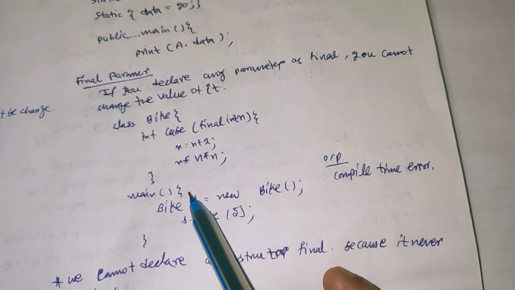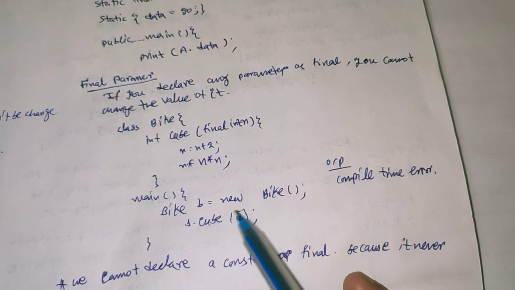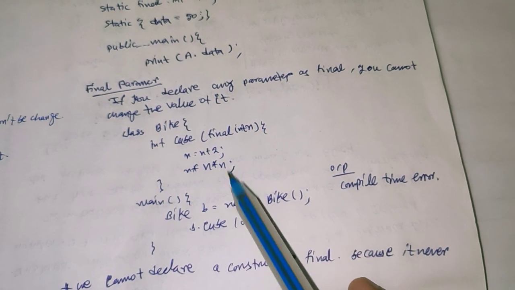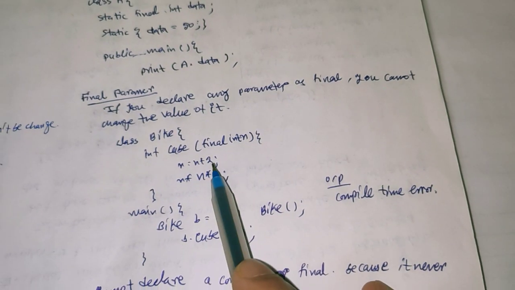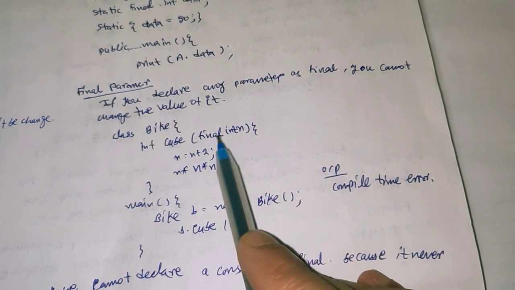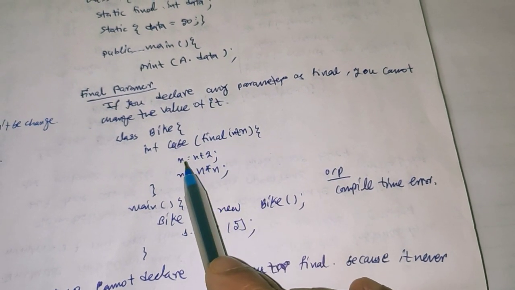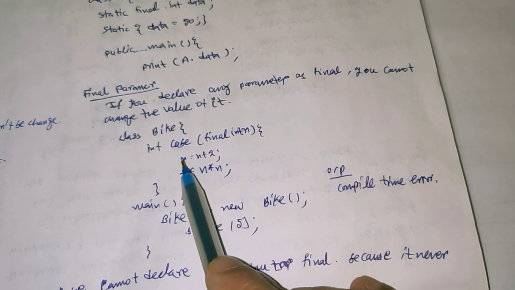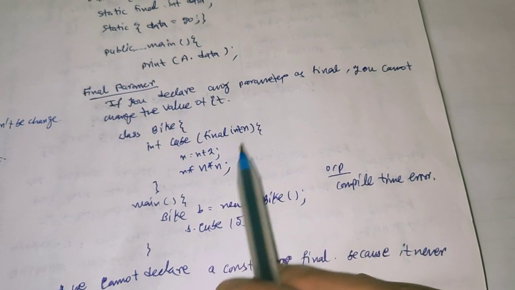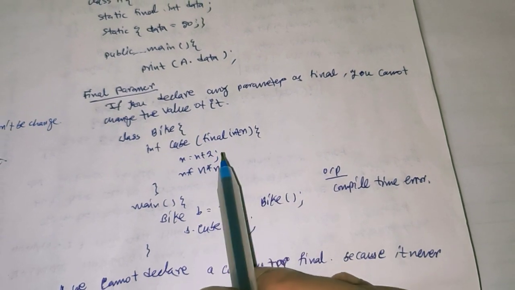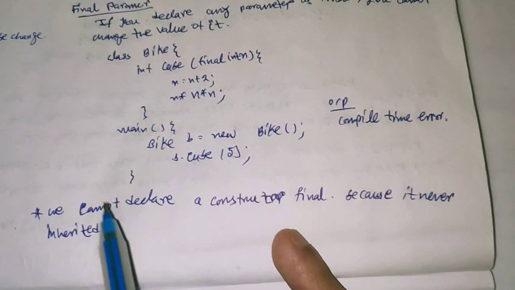n equal to n plus 2; n into n into n means cube, like a into a. Inside the main method there is Bike b equal to new Bike constructor, and b dot cube 5 means 5 into 5 into 5, so 125 will be printed. But the line n equal to n plus 2 will create an error because n is our final parameter, and we cannot reassign it. This violates the final keyword rule, so it will create a compile time error.